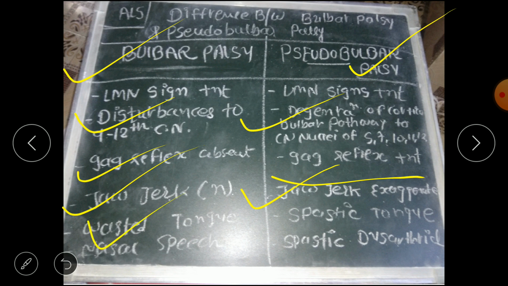Then a wasted tongue, that is flaccidity, will be seen because it is LMN type, so that is bulbar palsy. And in pseudobulbar palsy it is a spastic tongue because it is UMN type, so spasticity will be present. And the last is nasal speech, which is the sign of bulbar palsy, that is progressive bulbar palsy, and spastic dysarthria is pseudobulbar palsy. So this is the basic difference between bulbar palsy and pseudobulbar palsy, which is important for the exam for 3 marks. So this is what the part 4 video is about.